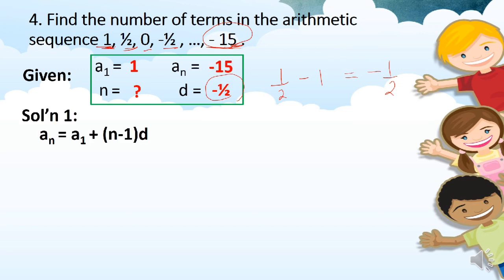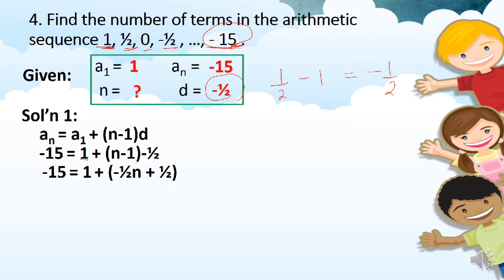And then proceed to the formula. A sub n equals A sub 1 plus the quantity n minus 1 times d. Plug in all the values. A sub n is negative 15 equals our first term, 1, plus the quantity n minus 1, since we don't have the value of n yet because that is what we will solve. And then plug in the value of the common difference, negative 1/2. And use the distributive property. Negative 1/2 times n is negative 1/2 n. Negative 1/2 times negative 1 is positive 1/2. And then combine like terms.